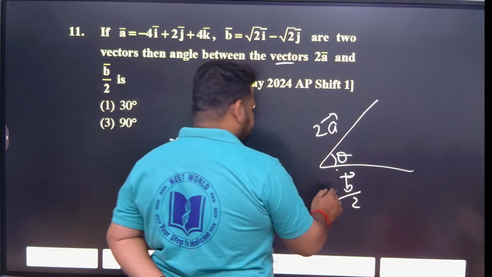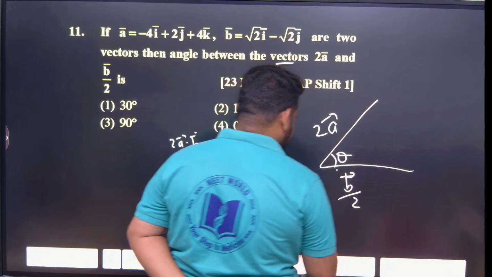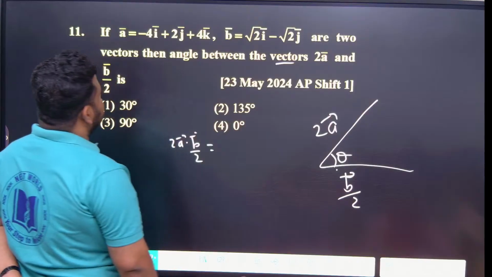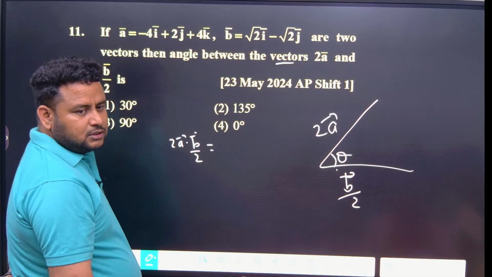So for such type of questions, directly find A dot B. A dot B is magnitude of A into magnitude of B into cos theta.